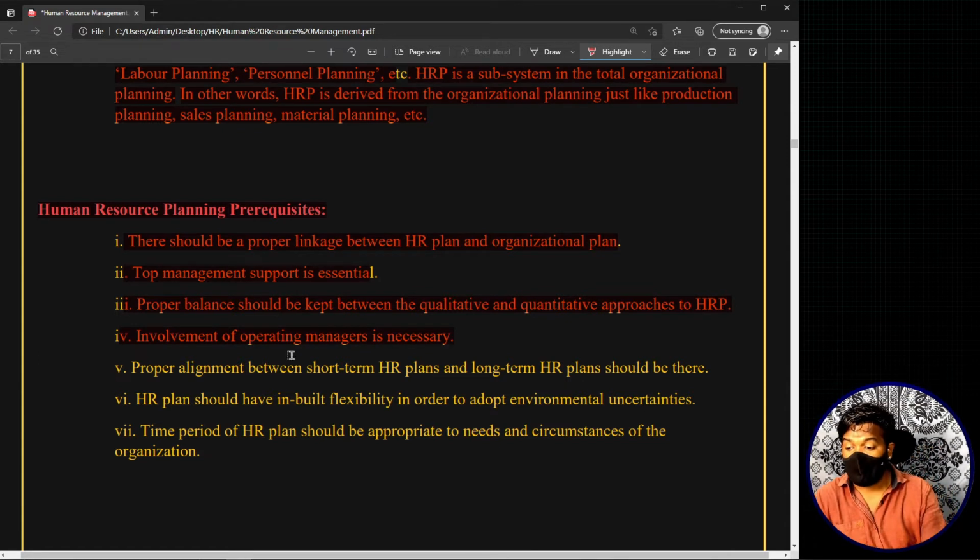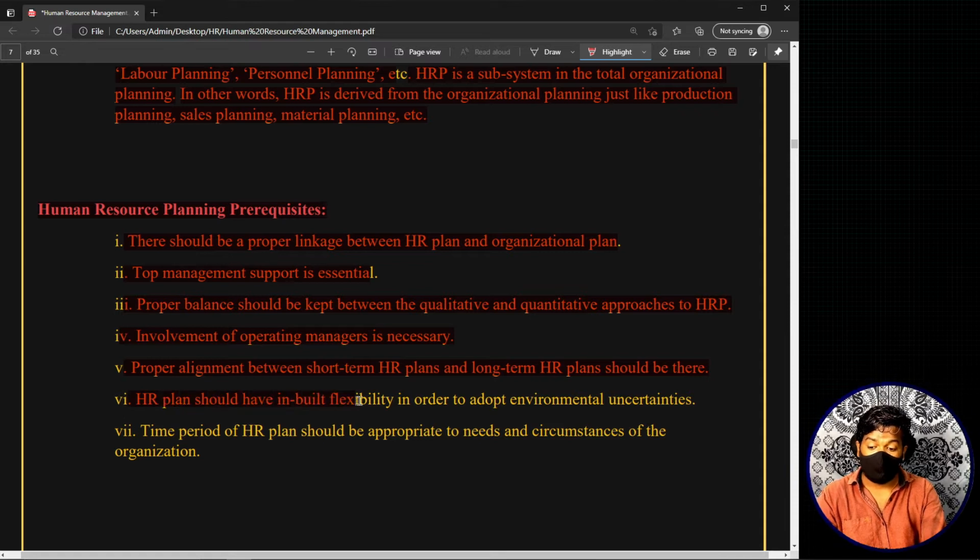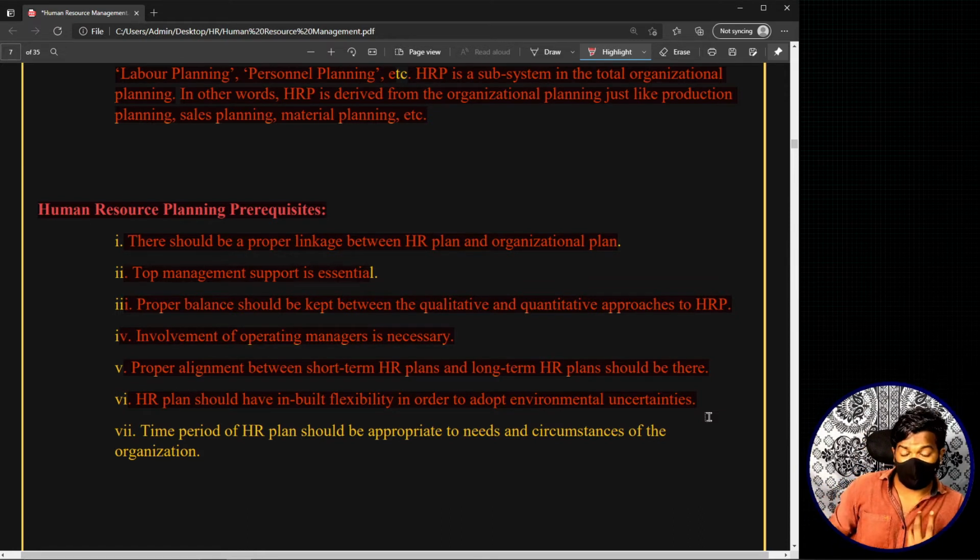Now the next thing is proper alignment between short-term HR plans and long-term HR plans should be there. Okay, now HR plan should have inbuilt flexibility in order to adapt to environmental uncertainties. Now this is another important thing. See, the human resource planning that you are engaged in, the planning related to human resource in the organization, should always be flexible. That means there may be so many uncertain situations. For example, the project may get cancelled, or the project may expand, so that we suddenly require more workforce.